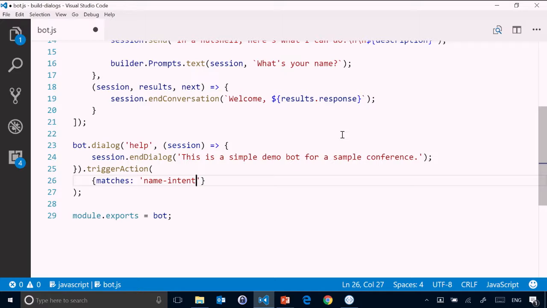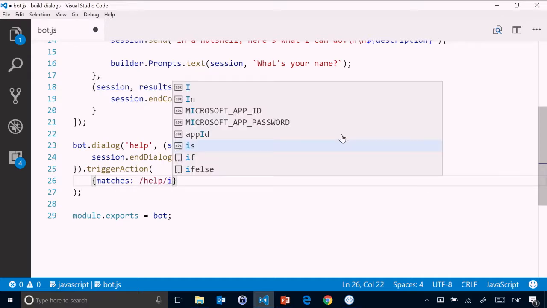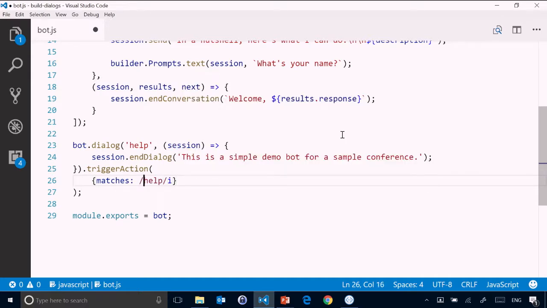Or if I want to look at the text of the message, I can just put in a regular expression. So I could just simply say something like this, help. And I could even, of course, go in and anchor that to the beginning and the end and so forth. And you start to see where all of this is going.